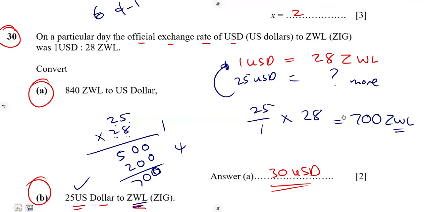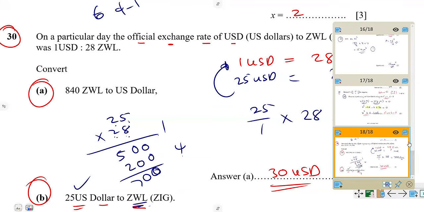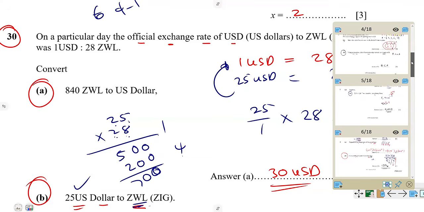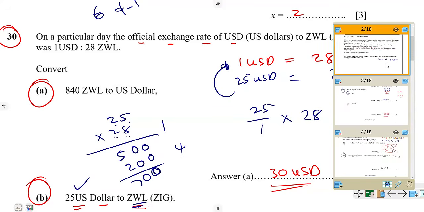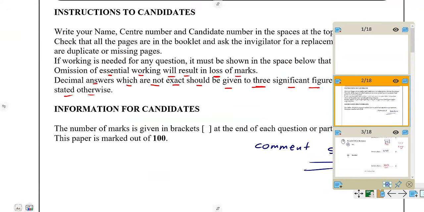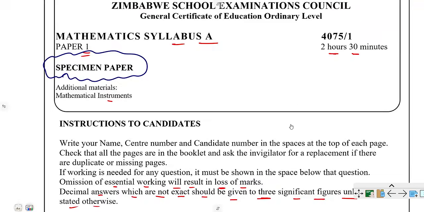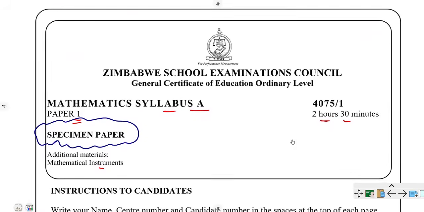So that is the specimen for what you are given now as your syllabus A for your mathematics. That's part of your syllabus A. So what you need to do, guys, is to go through the basics, understand each and every part. All right, as I said before, you must go through the instructions. So that's it, guys, for your mathematics syllabus A, and that was for your paper 1. So we're going to work out paper 2.